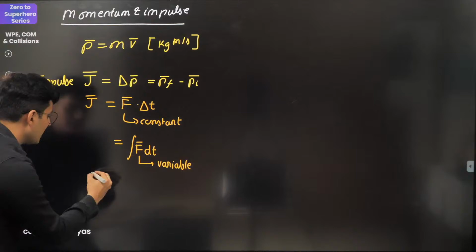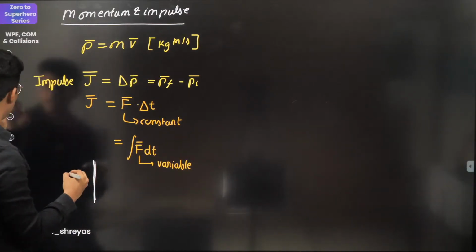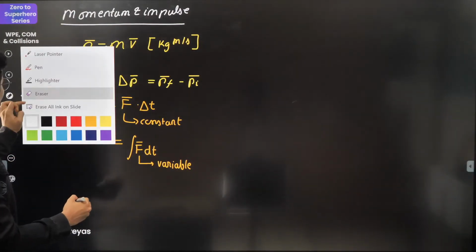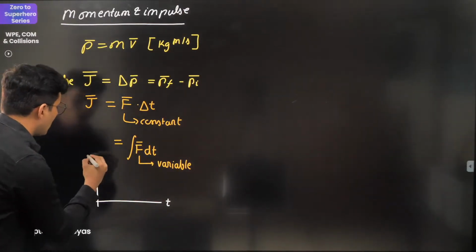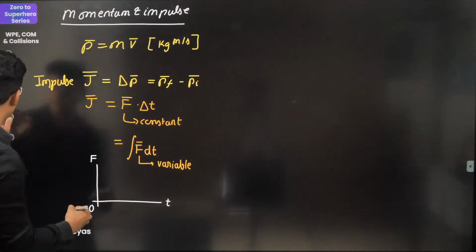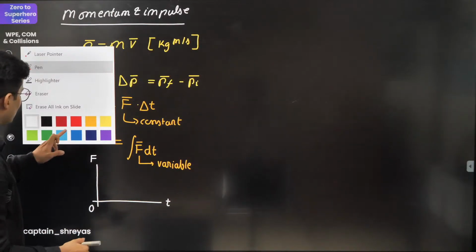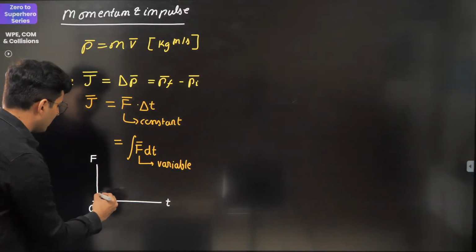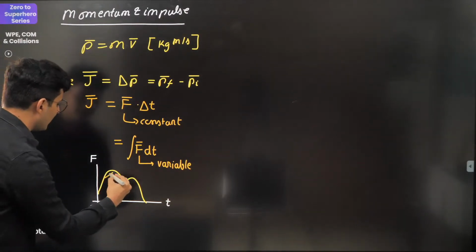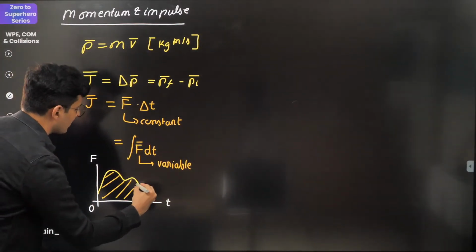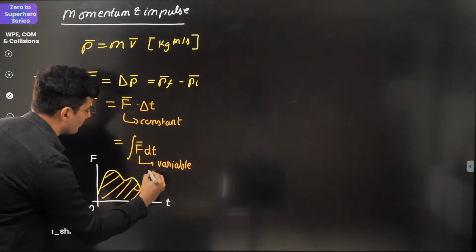Example would be this graph. Okay, just let me put it up over here. This is a graph of force with respect to time, and like you can see over here, maybe that graph goes like this. So this area is basically this value of the integration.